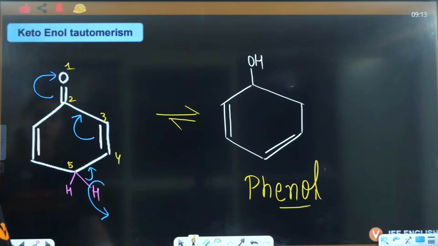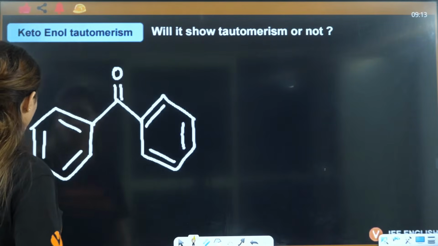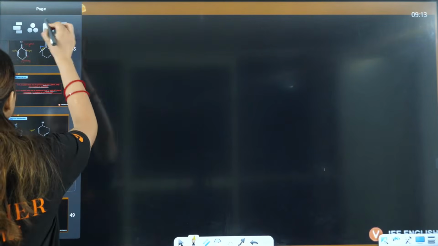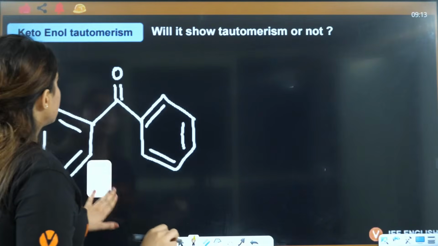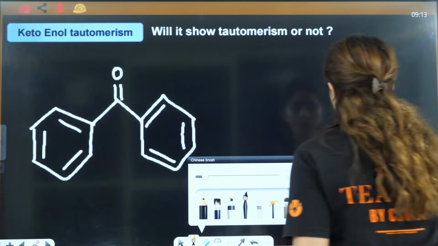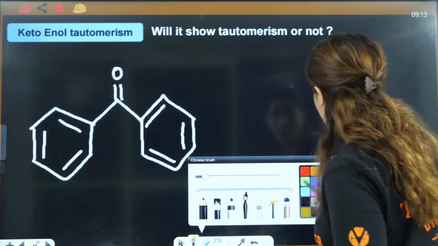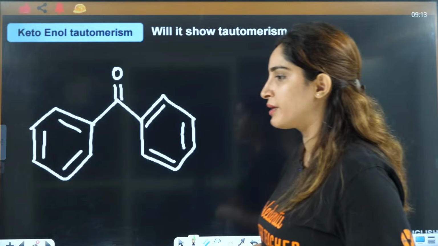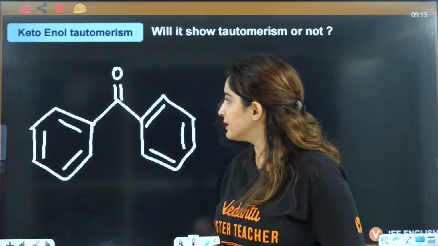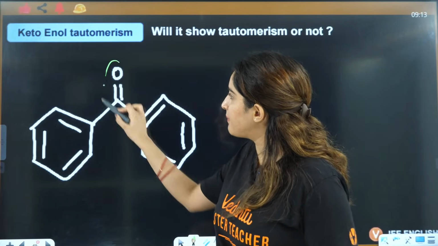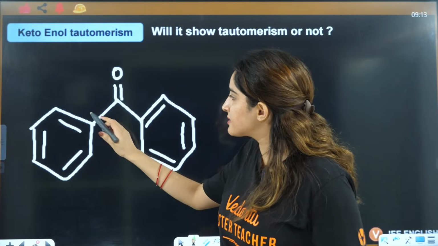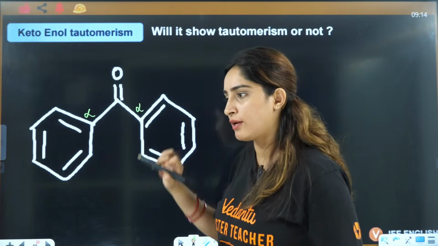Okay. Now, let's talk about more tautomerisms here. So, keto-enol tautomerism, will this show it or not? Everybody here, if you see, this is the main CO bond, right? This is alpha and this is also alpha.